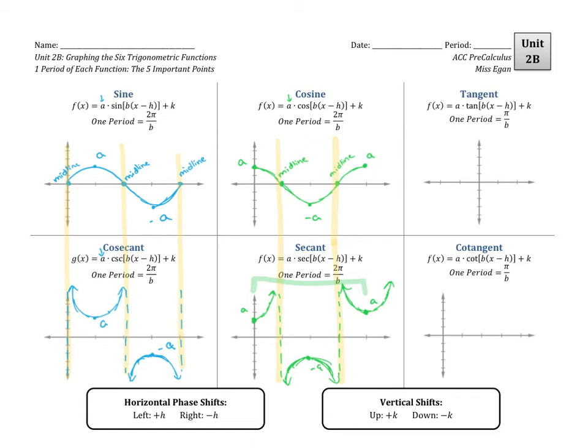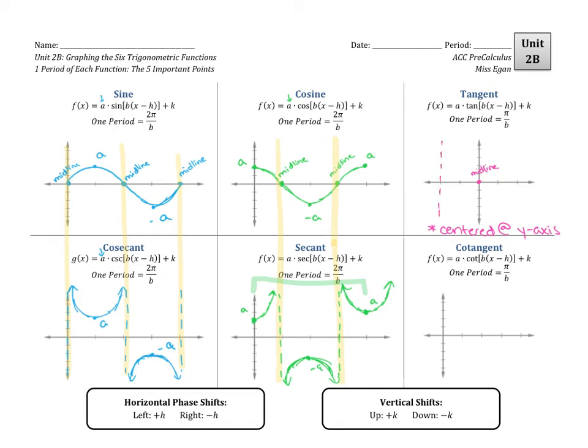And then our last graphs are tangent and cotangent. The thing about tangent that makes it hard is that tangent is centered at the origin. All of our other graphs start at the y-axis and move to the right, but when we graph tangent, we actually put the middle of the graph on the y-axis first. That's where we cross the midline. And then we extend half a period to the left and half a period to the right to get a whole period fitting